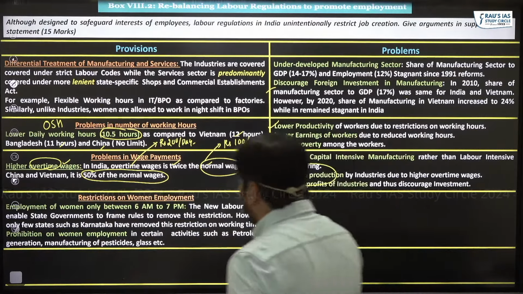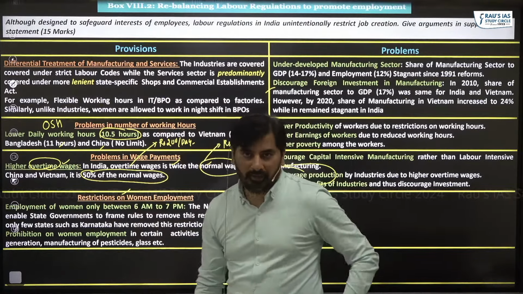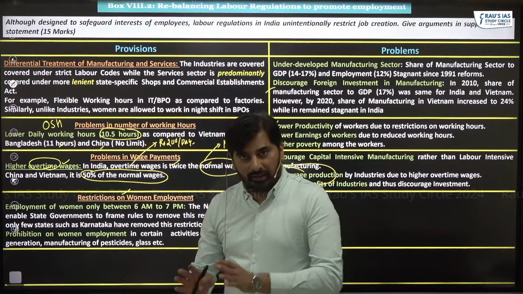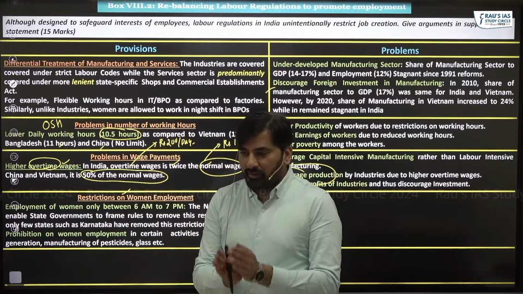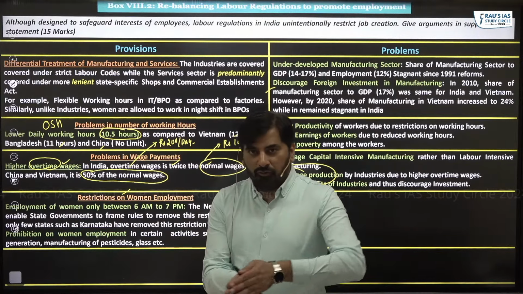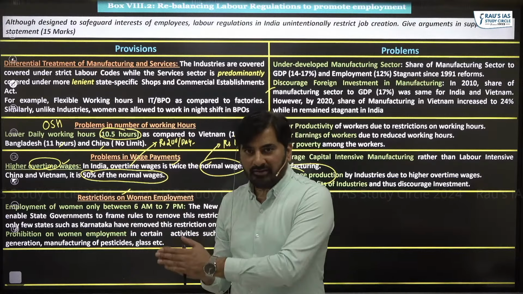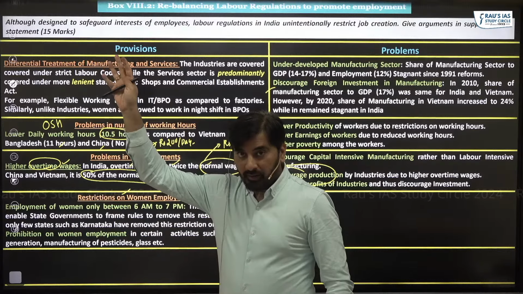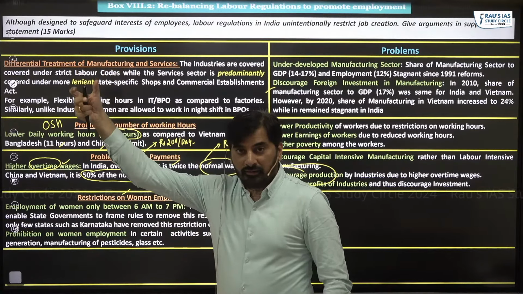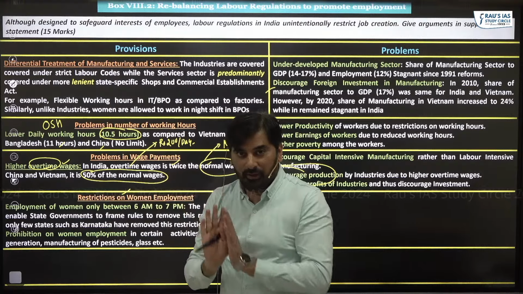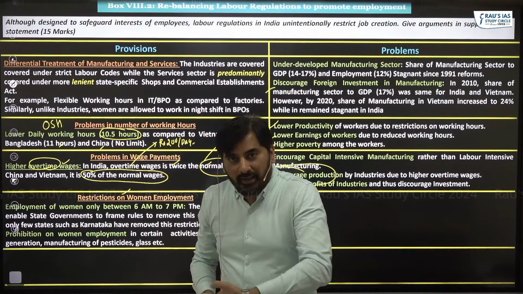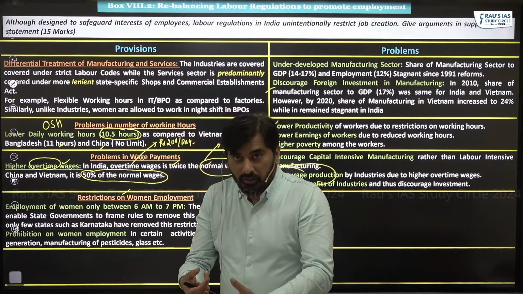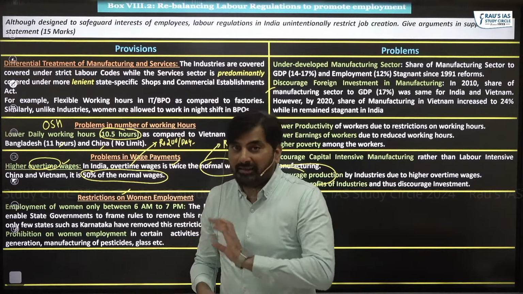Look at the next one, restriction on women employment. In order to ensure the safety of women, earlier the rule was that women cannot be employed before 6 a.m. and after 7 p.m. This was before, in the central laws that we used to have. And like I said, all of those central laws, we have brought under 4 labor codes. Under these labor codes, now the state governments have a provision to allow women to work in night shifts.